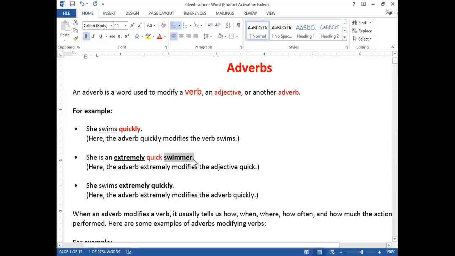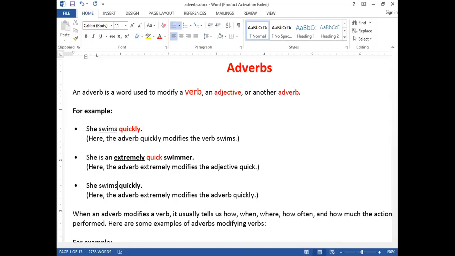So we have proved that in this case, an adverb also modifies an adjective. The third one: she swims. How does she swim? She swims quickly. What is quickly in this case? It's an adverb. Now, the question arises here: how quickly? We have modified the word. She swims. How? She swims quickly. So quickly gives more information about the verb swims. But if I say, how quickly? I want to give more information about quickly.